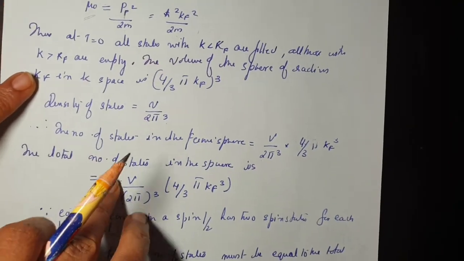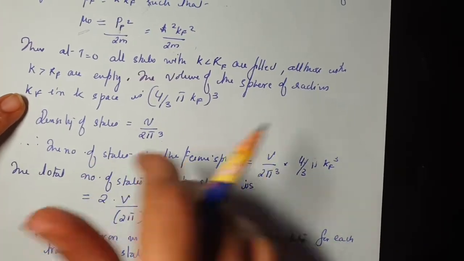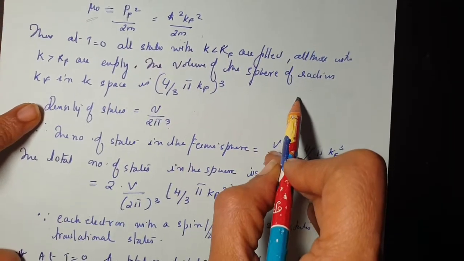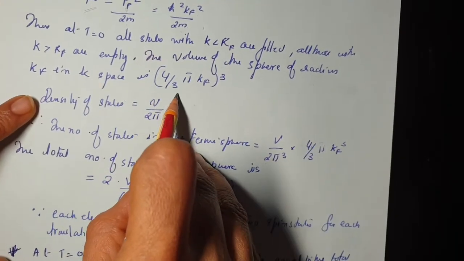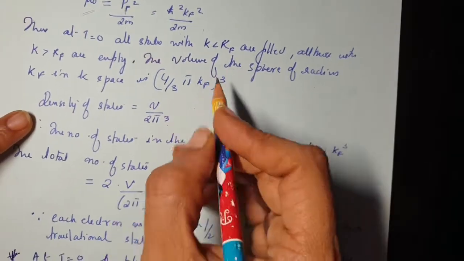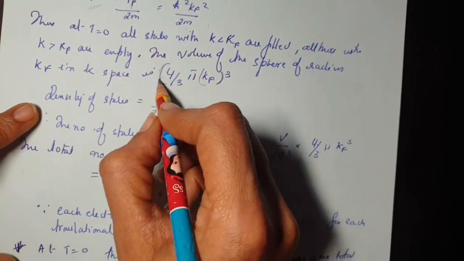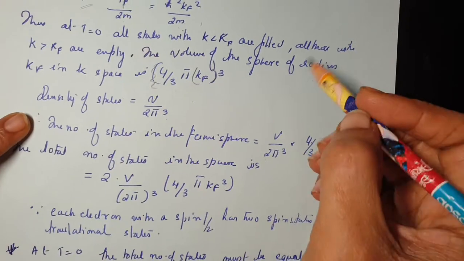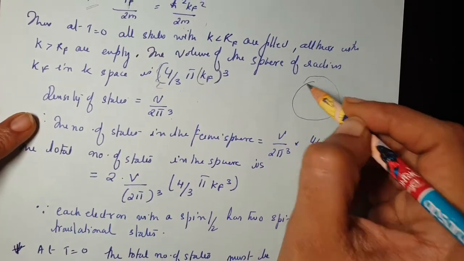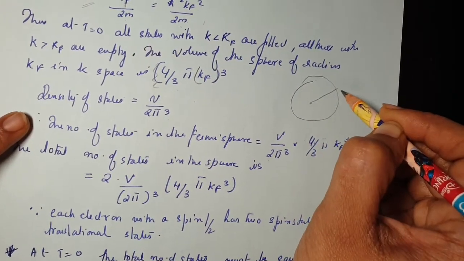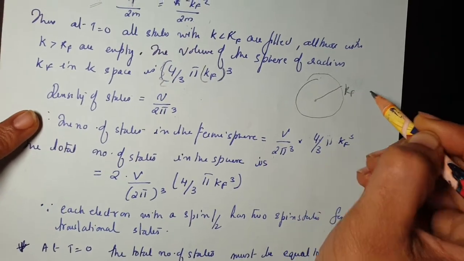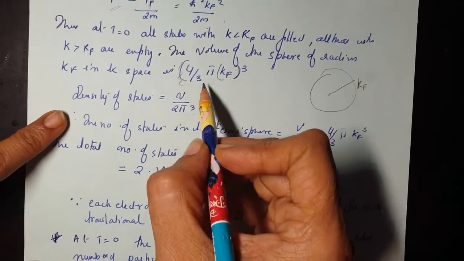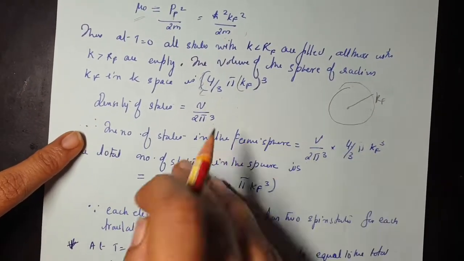If you want to find the volume of a sphere in k space, it will be 4 by 3 pi kf cube. If this is your k space and this is your Fermi energy, it will have a wave vector of kf, so the volume of this sphere will be 4 by 3 pi kf cube.